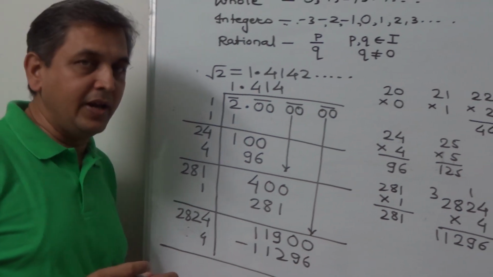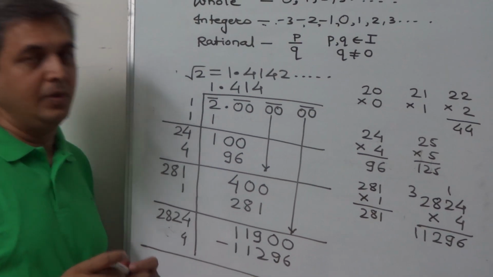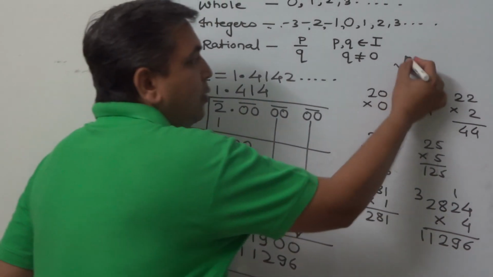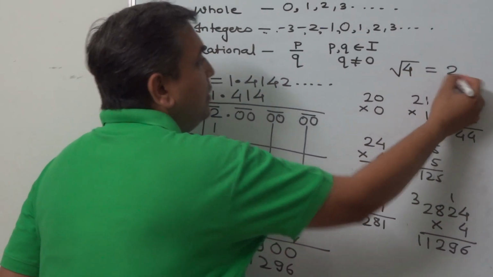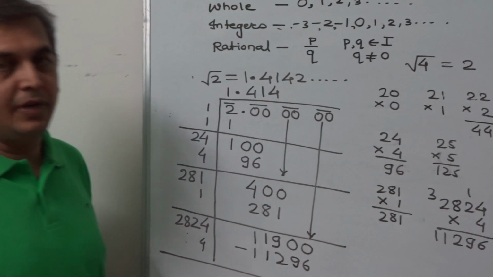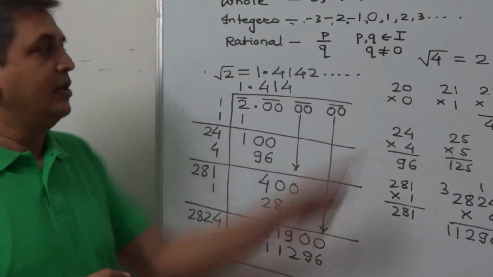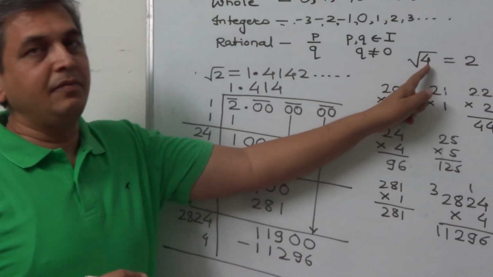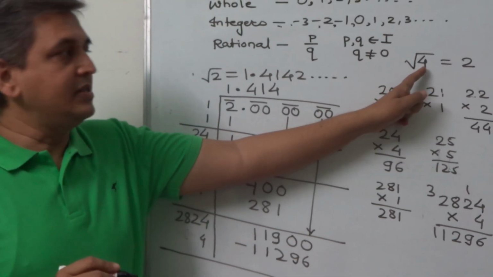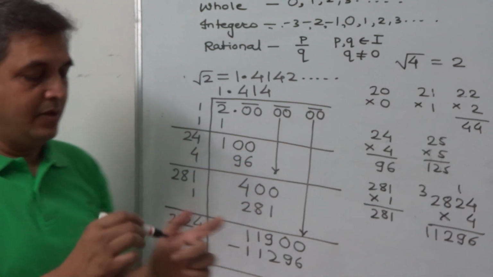Is root 4 irrational? No, because the square root of 4 is 2. 4 is a perfect square, its root is 2, so it is not an irrational number. So the root of any number which is not a perfect square is an irrational number.